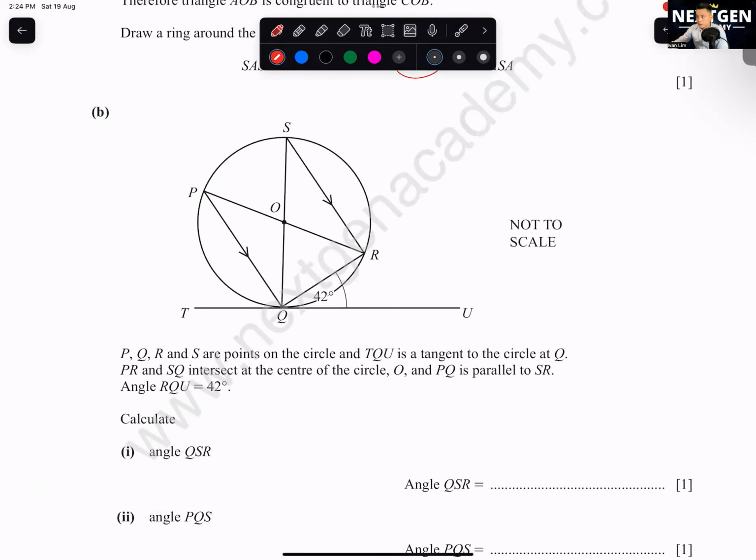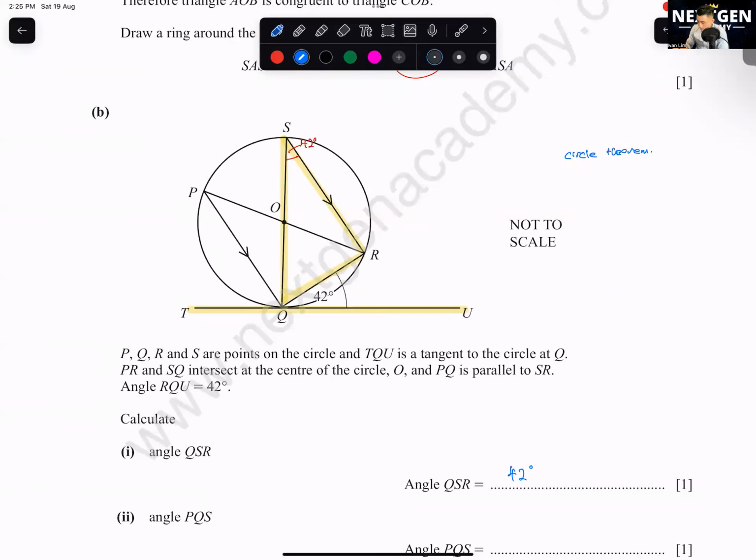Question B. This is on circle theorem. Angle QSR. Let's find what is QSR. QSR and the angle of this will be the same. This is the alternate segment angle. If you cannot see, this is a tangent with a triangle inside. A tangent and a triangle inside. This will be 42 degrees also. This is called alternate segment.